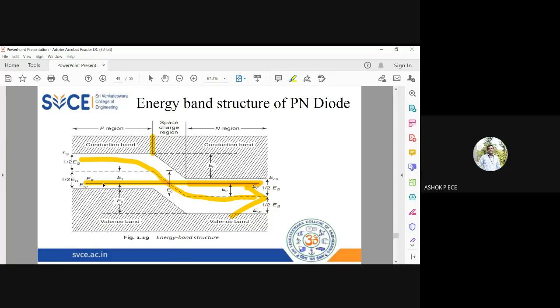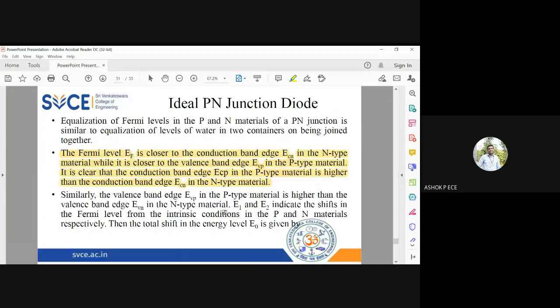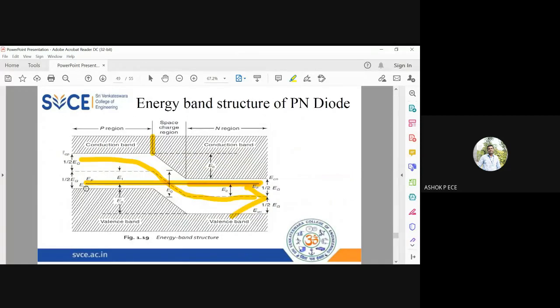So we have seen one similarity: the conduction band energy level is very high compared to the Fermi level in both N type and P type. That is what is shown here. And the notations you see are EV, EC. EV is the valence band, EC is the conduction band. The suffix P denotes P type.